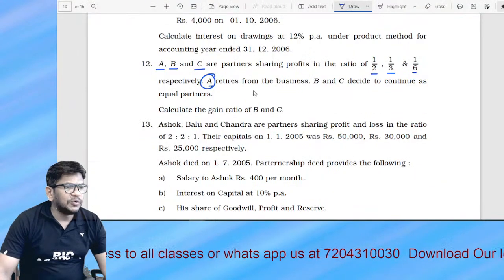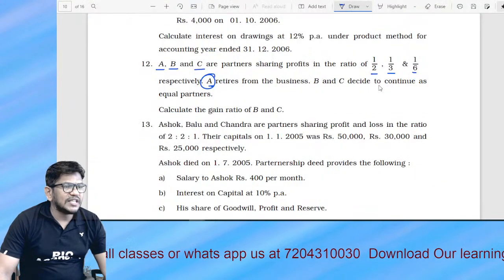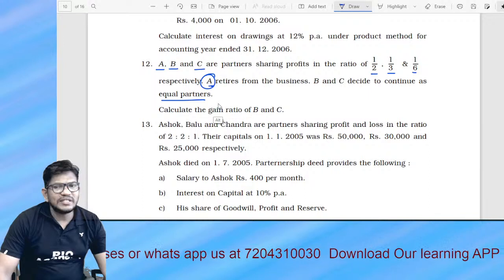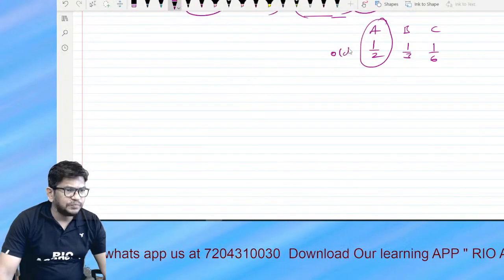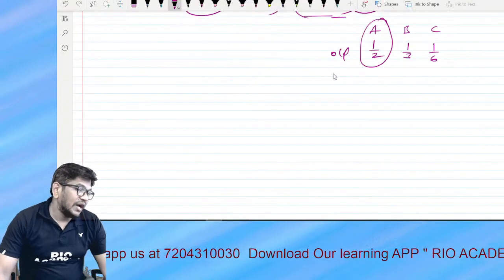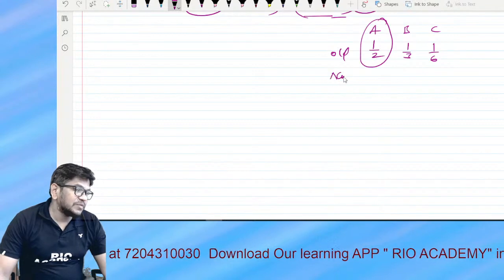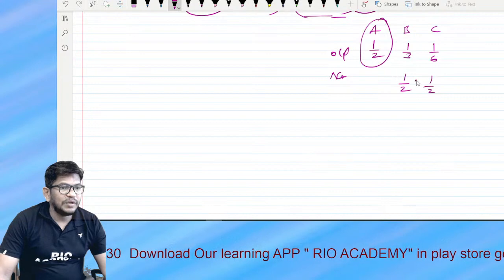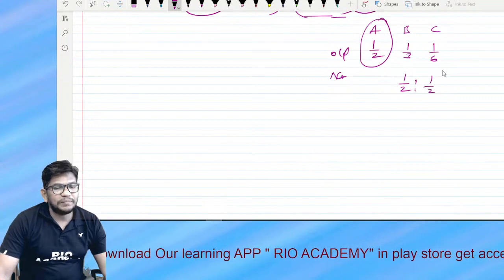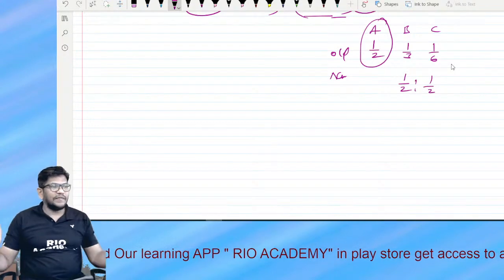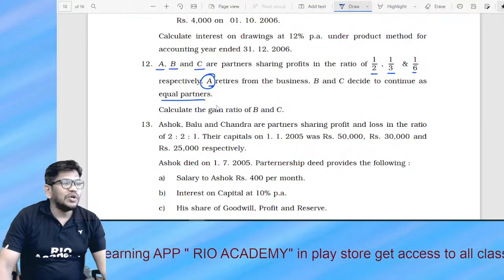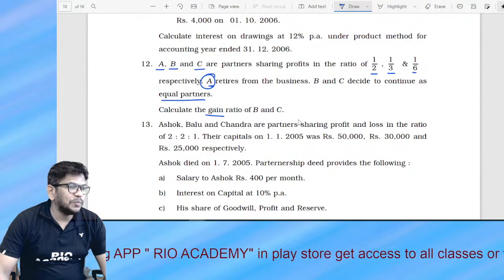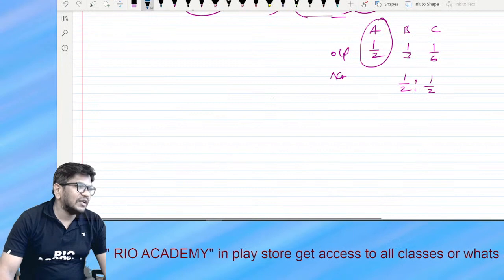So B and C decided to continue as equal partners. This is the old ratio, and the new ratio between B and C is 1/2 and 1/2, because equal means 1:1. They are sharing the profit half and half. What they want us to calculate is the gain ratio between B and C. Okay, perfect. Let's solve this now.